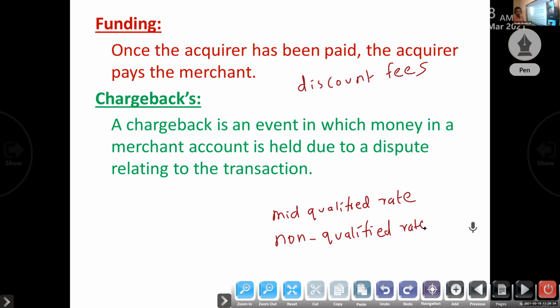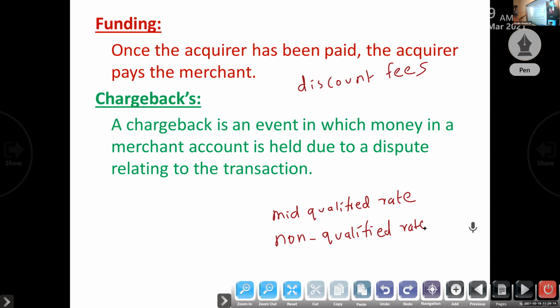That is about funding. Once the acquirer has been paid, the acquirer pays the merchant, but they will credit the amount minus some fees: discount fees, mid-qualified rate and non-qualified rate. After deducting the fees, they will credit the merchant account. That is about funding. Next one, chargebacks. What do you mean by chargebacks?